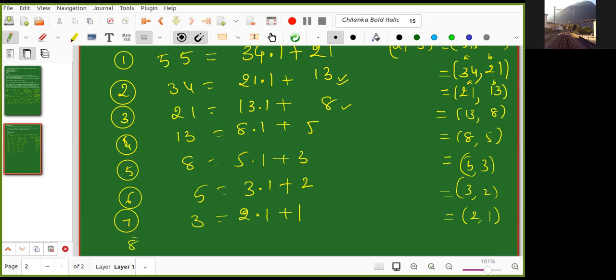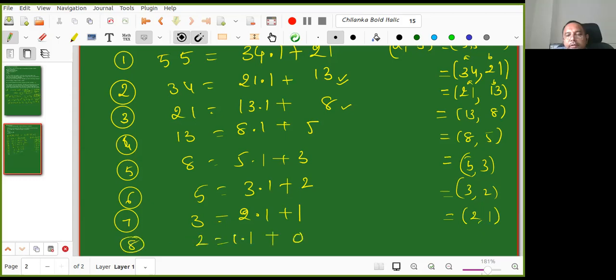And then 2 is equal to 1 into 2 plus 0. Now the GCD becomes 1, because now here I got 0. GCD of 2 comma 1 is 1. You know the answer a priori, but I am applying the division algorithm.